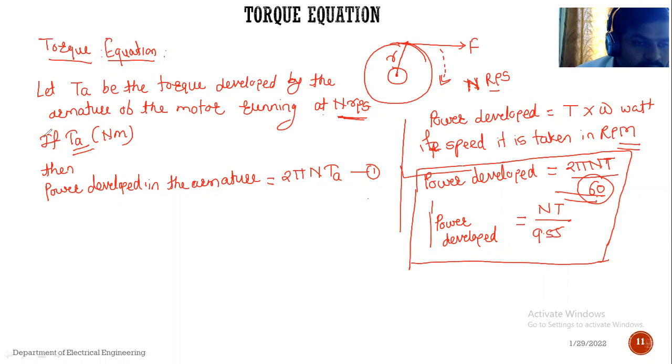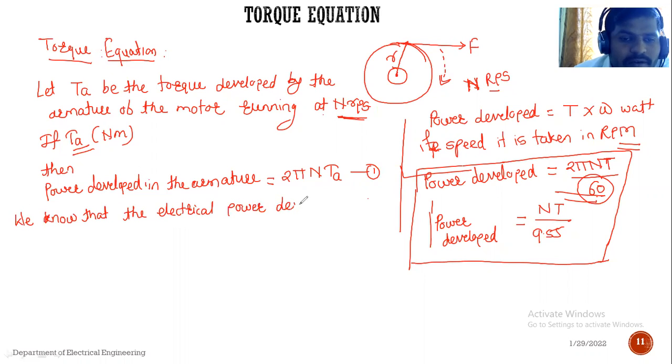Now another point is that we also know the electrical power developed in the armature of the DC machine, of the DC motor.